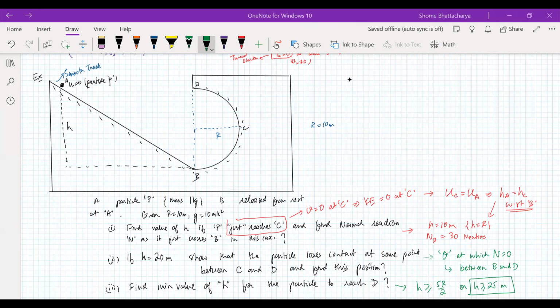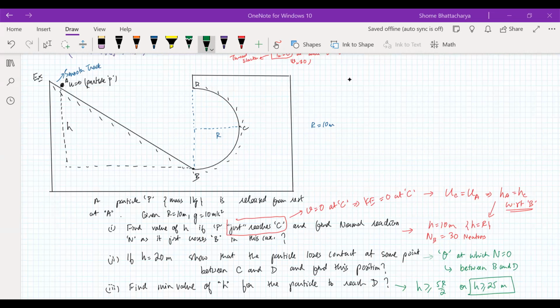So make an FBD at D, and if it's in contact, the normal reaction should be downwards. So N plus mg should be equal to mv square by r. So V should be greater than root GR at D. So from that you can back calculate. If at D the velocity is greater than root GR in magnitude, then at B, which is 2r below, the speed should be greater than root 5 GR. Yeah, I'll explain it. Okay. So that's how we'll do the second part.